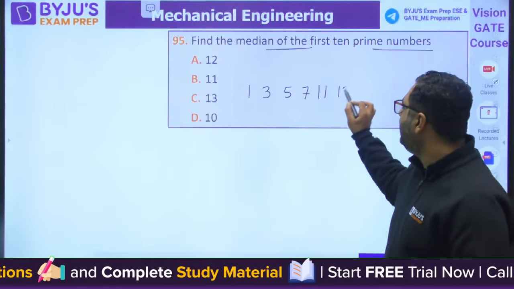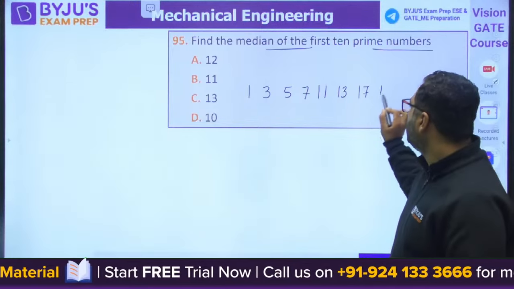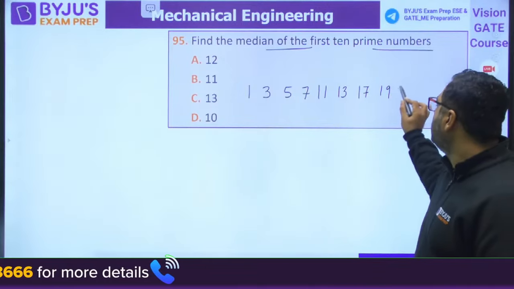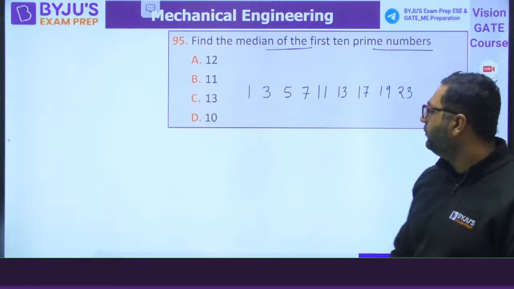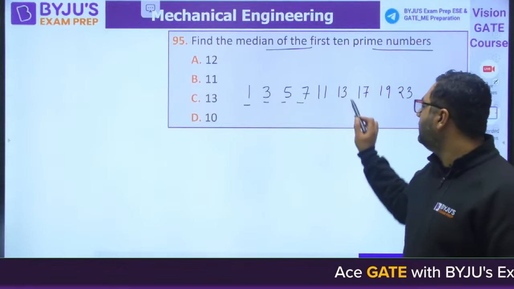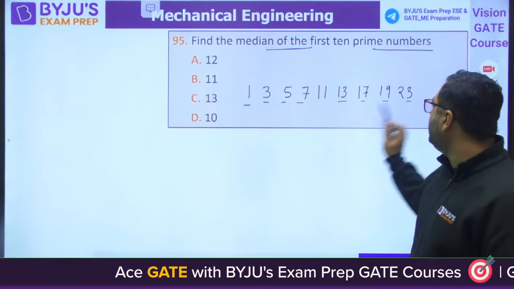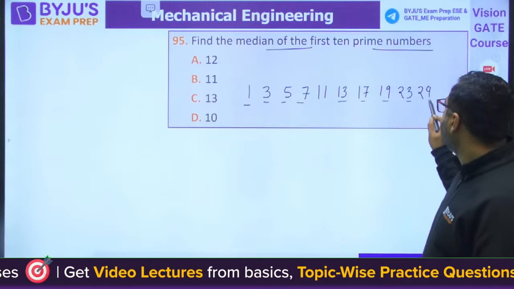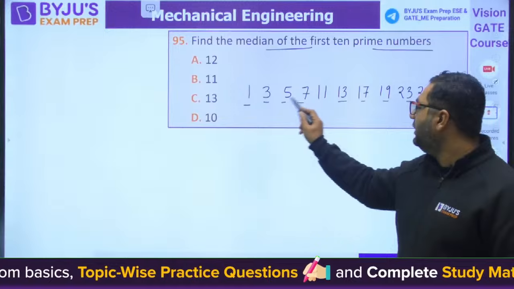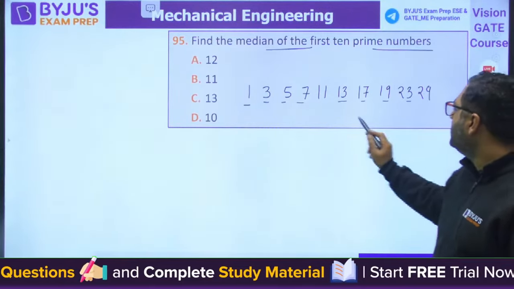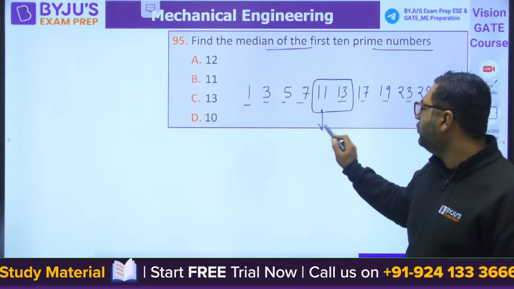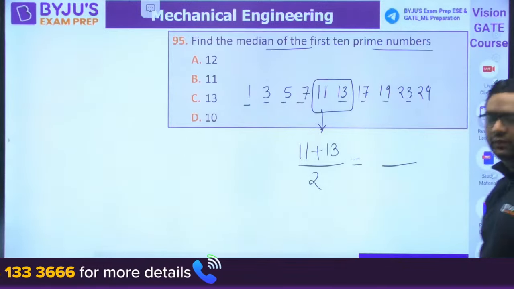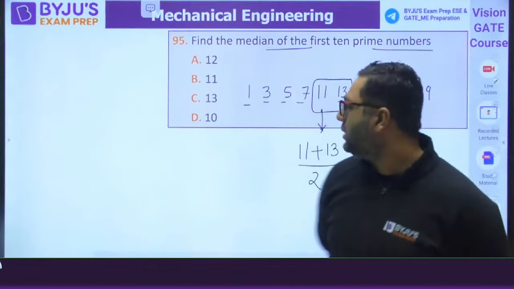11, 13, 17, 19, then 23. So 1, 3, 5, 7, 11, 13, 17, 19, 23. It is 9 till now. So 1, 2, 3, 4, 5, 6, 7, 8, 9, 10. You can see these two are the middle ones. If you want to find the median, 11 plus 13 by 2 is the answer. Answer will be 12.